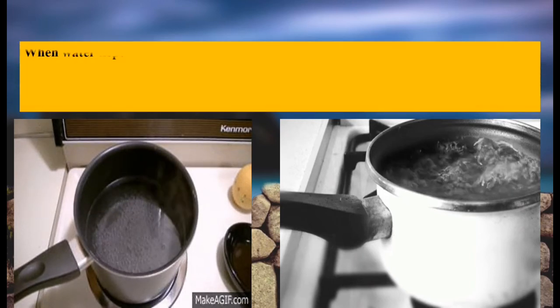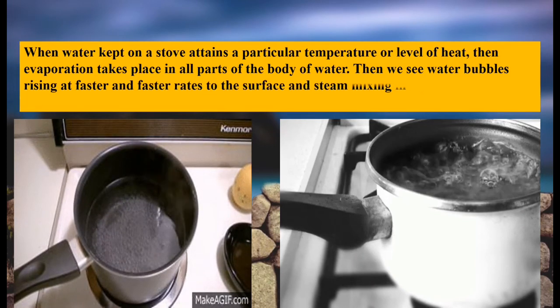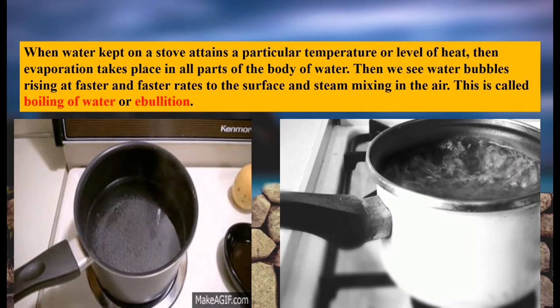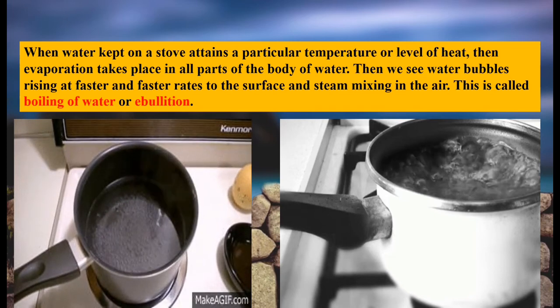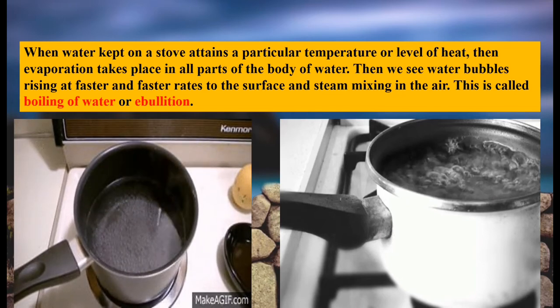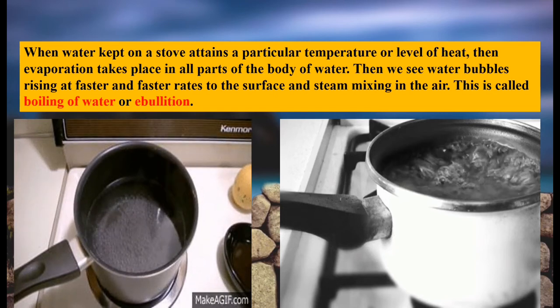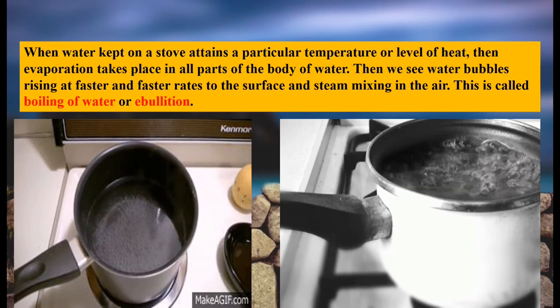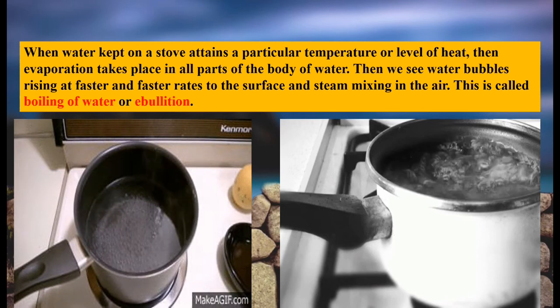So when you keep water on the stove, it attains a particular temperature or level of heat, right? We are heating the water. Because of that heat, evaporation takes place from the water, and then you see bubbles rising faster and faster to the surface, and steam mixing in the air.